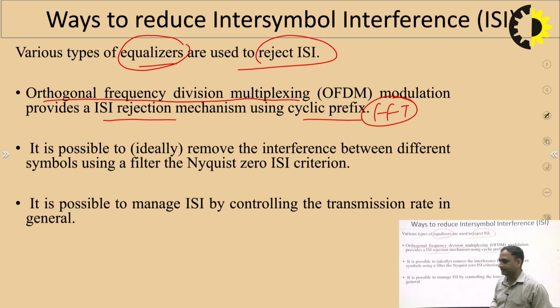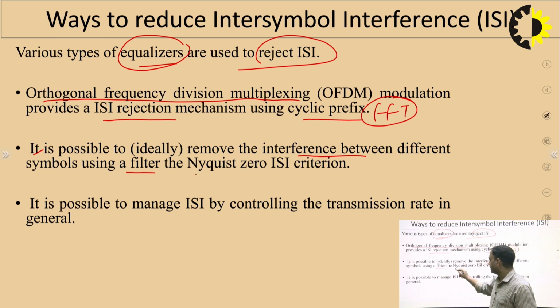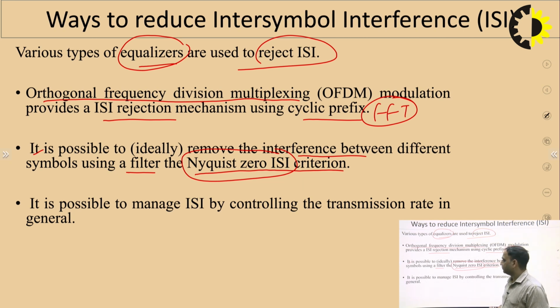Next, it is possible to remove the interference between the different symbols using a filter, that is, the Nyquist zero ISI criterion. In digital communication we have already discussed what the Nyquist zero ISI criterion is, which is nothing but a kind of filter that can be used to reduce the ISI.